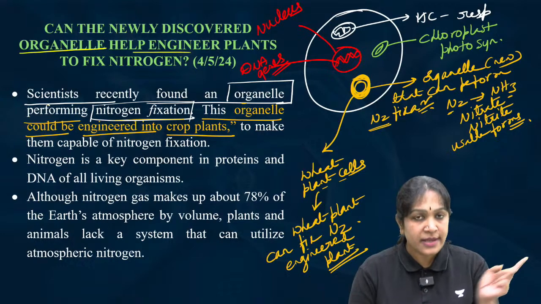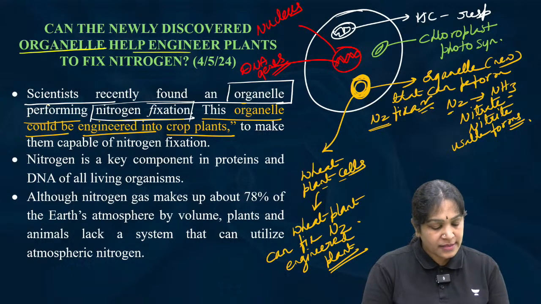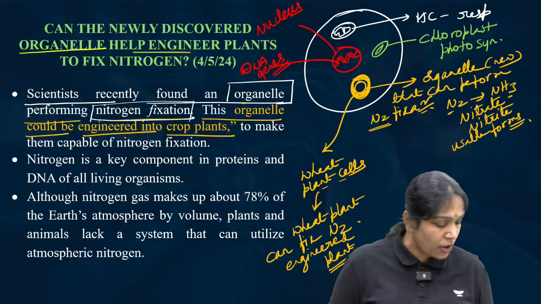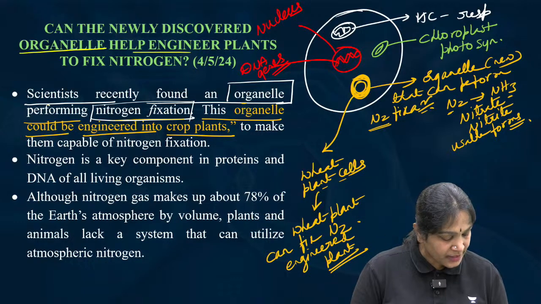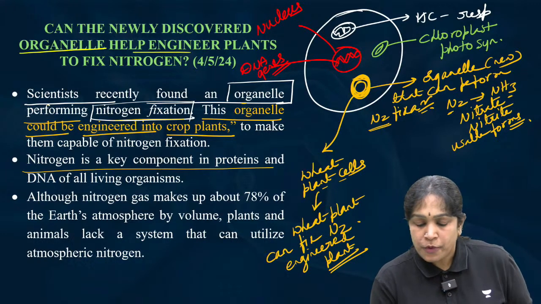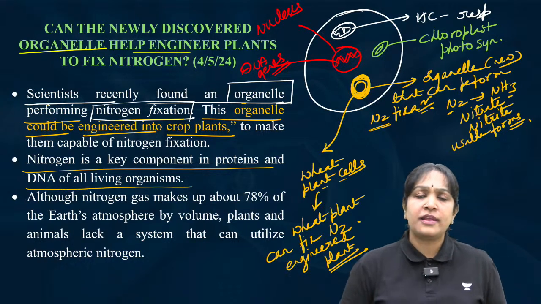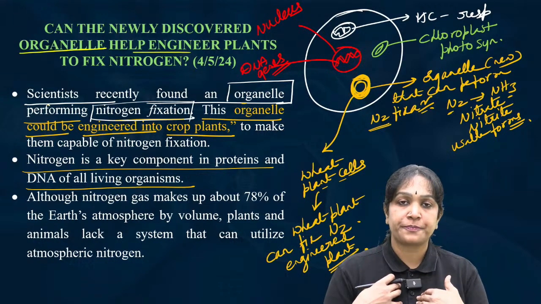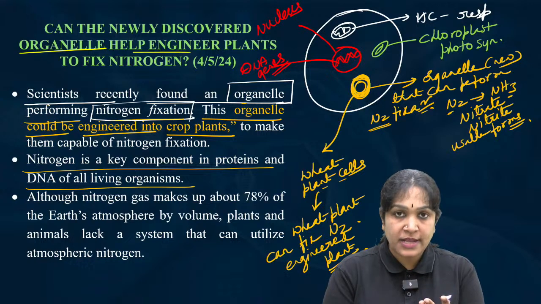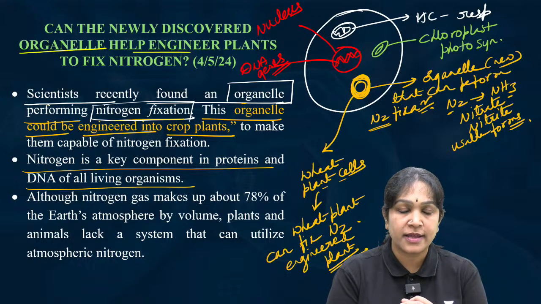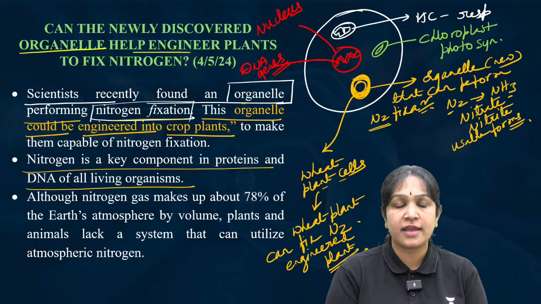Now tell me, can this engineered plant fix the nitrogen? Can this engineered plant fix the nitrogen, convert the nitrogen into ammonia or nitrates or nitrites? Yes, all of you? Yes, very good. Nitrogen is a key component in the proteins and DNA of all the living organisms. Why is nitrogen fixation important? Where do we use nitrogen? We need nitrogen in our proteins, in our DNA, etc. Nucleotides in the DNA are made up of nitrogen. Amino acids in the proteins are made up of nitrogen. So we need nitrogen in our DNA, proteins, etc.